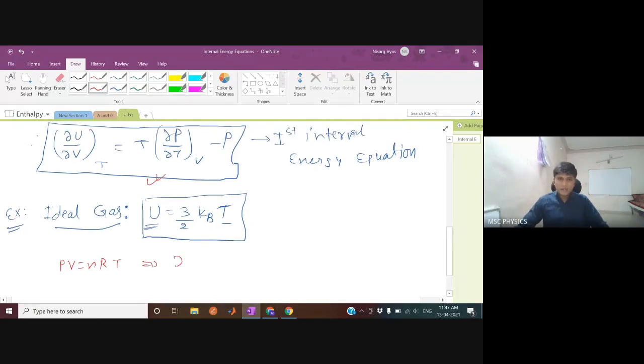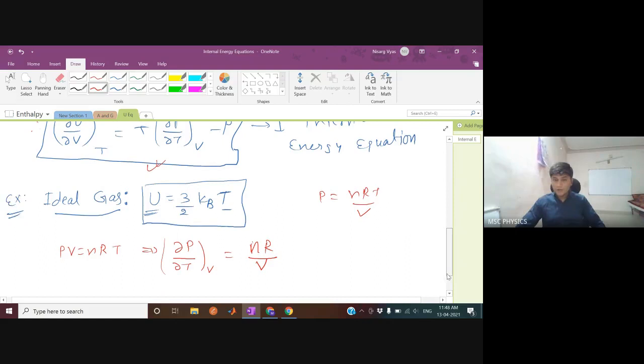So del P by del T at constant V, how much should the answer be? Can anybody tell me? It should be nR upon V, because you take this V in the denominator. So P eventually becomes nRT by V, and then you can take differentiation with respect to temperature alone, taking V constant.